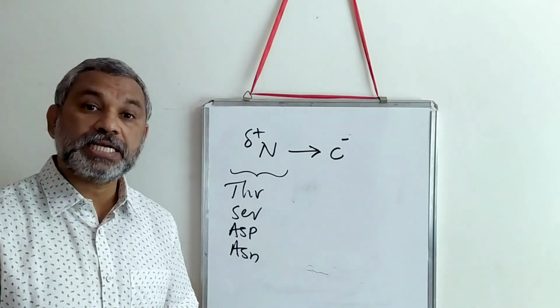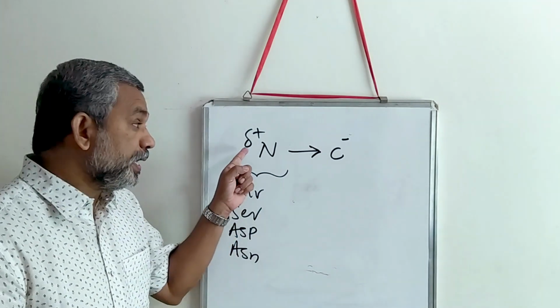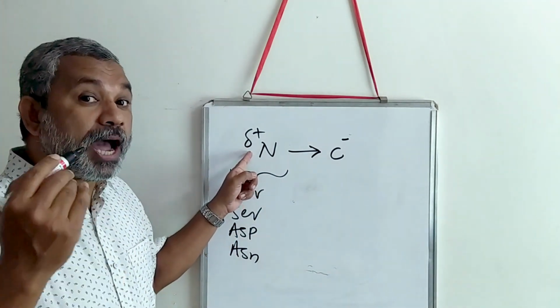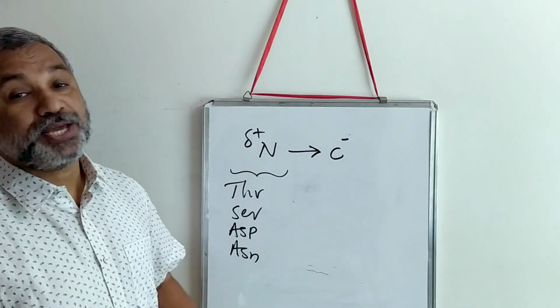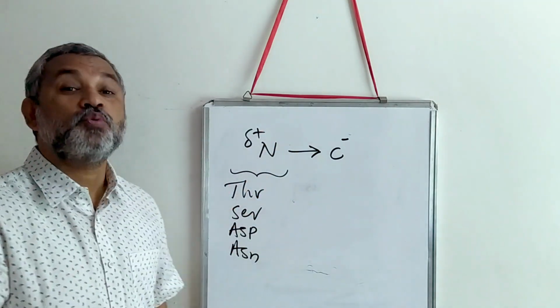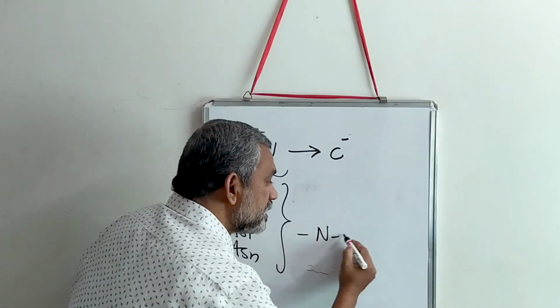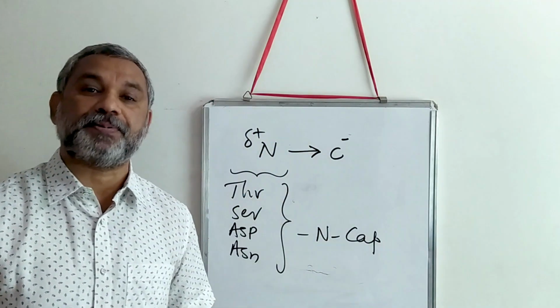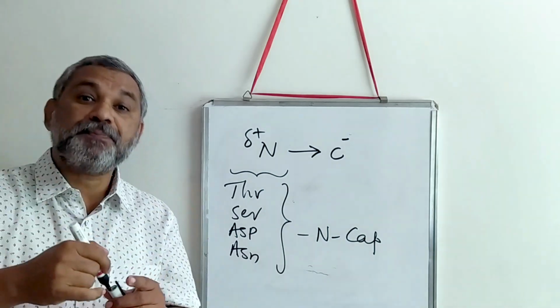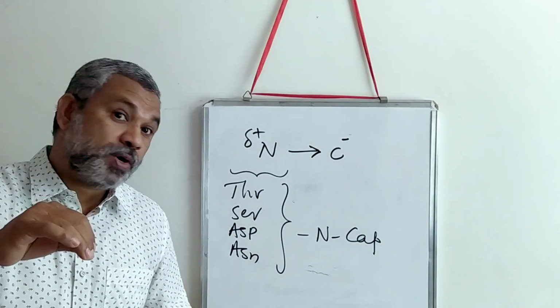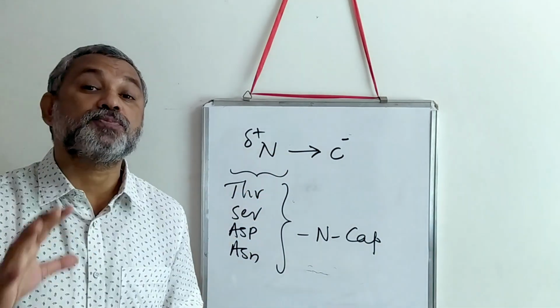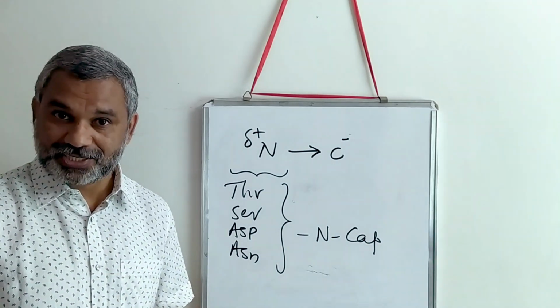Now these amino acids will form a hydrogen bond with the amino terminus and try to neutralize the charge. So therefore we say that this forms something called an N cap.